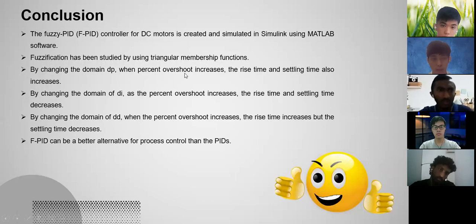Thank you, Yeong. So in conclusion, the fuzzy PID FPID controller for DC motors was created and simulated in Simulink using MATLAB software. Fuzzification has been studied by using triangular membership functions. We also can conclude that with a steady state value of 1 radian per second, by changing the domain of dp, when the percent overshoot increases, the rise time and settling time also increase. By changing the domain of di, as the percent overshoot increases, the rise time and settling time decrease. While by changing the domain of dd, when the percent overshoot increases, the rise time increases, but the settling time decreases.